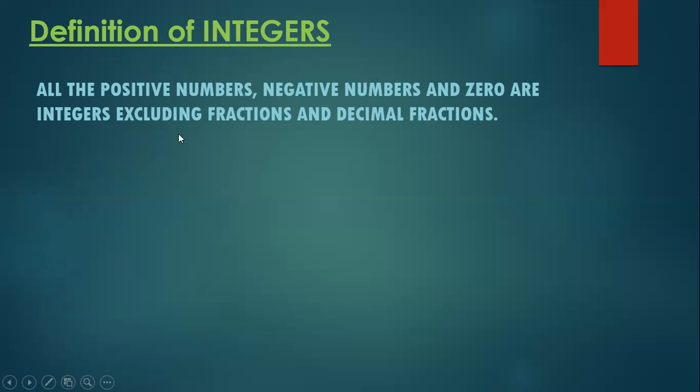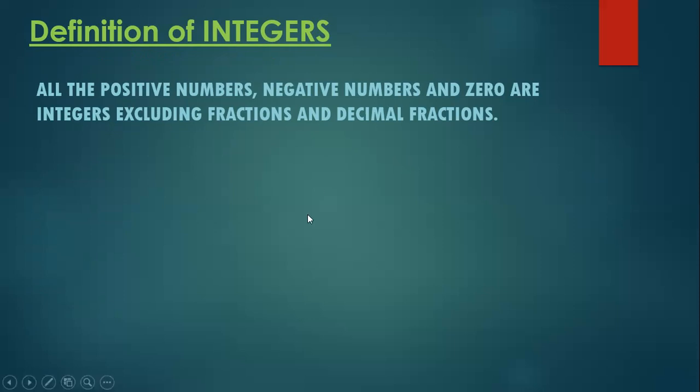Okay, you can see here it is written that excluding fractions and decimal fractions. It means if I ask you whether 2 upon 5 is an integer or not, then you have to reply no, because 2 upon 5 is not a perfect counting number, it is in fractional form. And if I ask you about 2.5, then you have to reply no, 2.5 is also not an integer. This is a decimal number.